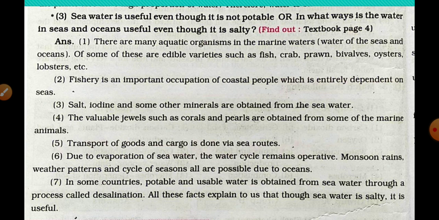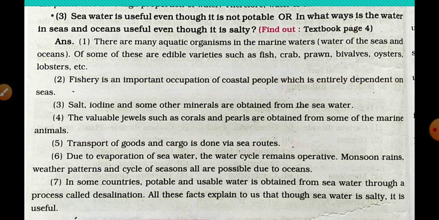Just a minute. Desalination. Understood? What is that called? The process is called desalination. All these facts explain to us that though seawater is salty, it is useful.